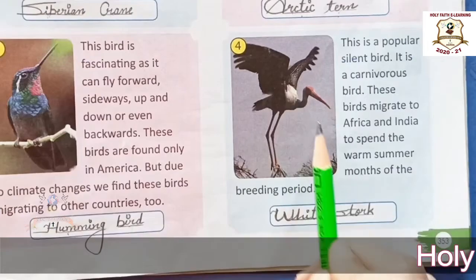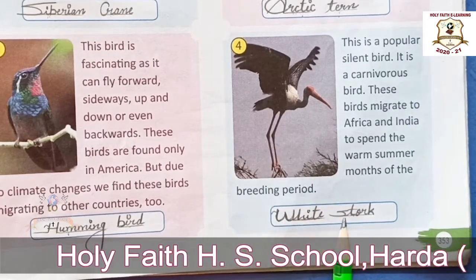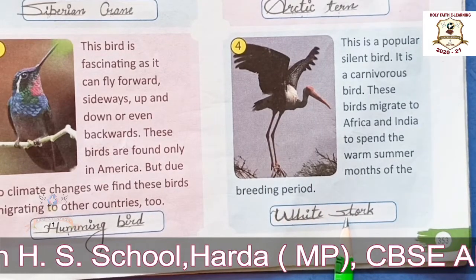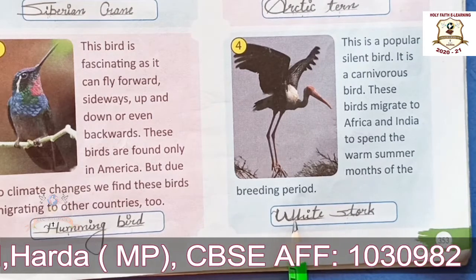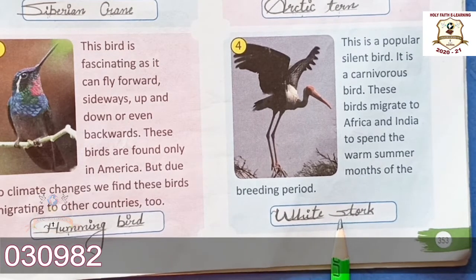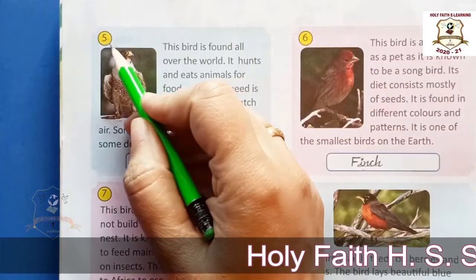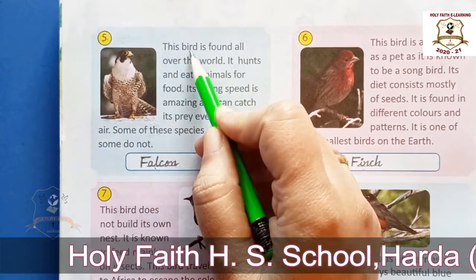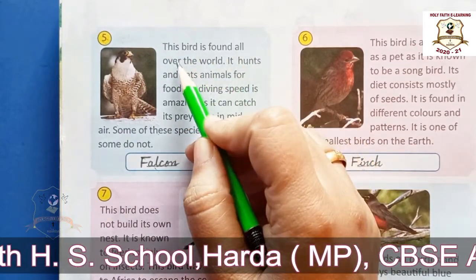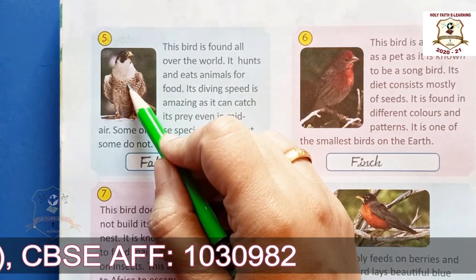ओके दिस बर्ड इज white stork. And what is the spelling of white stork? WHITE, white, STORK, stork, white stork. Okay, now fifth one. This bird is found all over the world. ये bird पूरे वर्ल्ड में पाया जाता है.